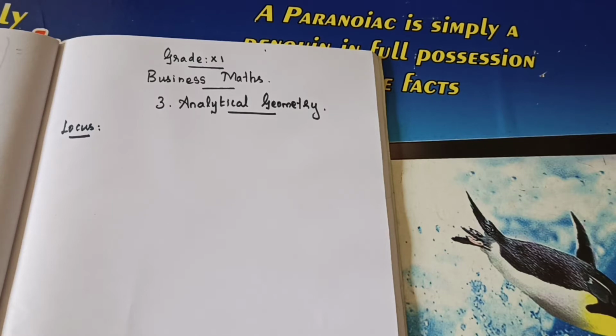Just now you see your book, there one diagram is given. A locus of a point P of x1 comma y1 whose distance from the fixed point C of h comma k is a constant is a circle. The fixed point C is the center. Then the locus of a point whose distances from two points A and B are equal is the perpendicular bisector of the line segment AB. Just read it. Now when I am explaining you won't get any idea. So when we are doing the problem I will explain what is the equation of a locus, because we are going to find the equation of a locus in the problems. Got it? Let's move to the problem.